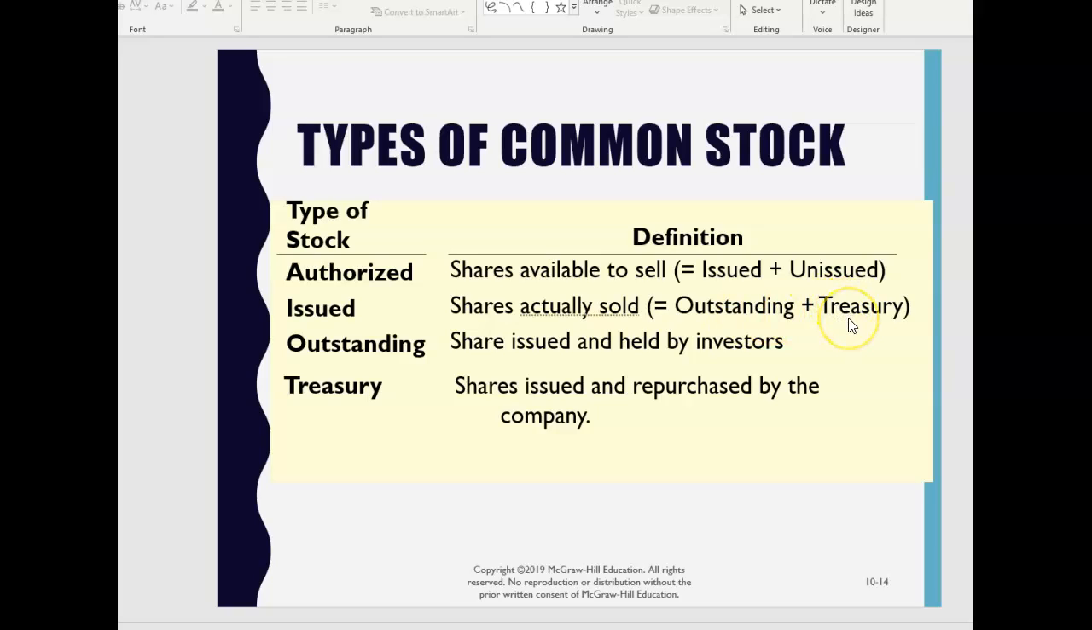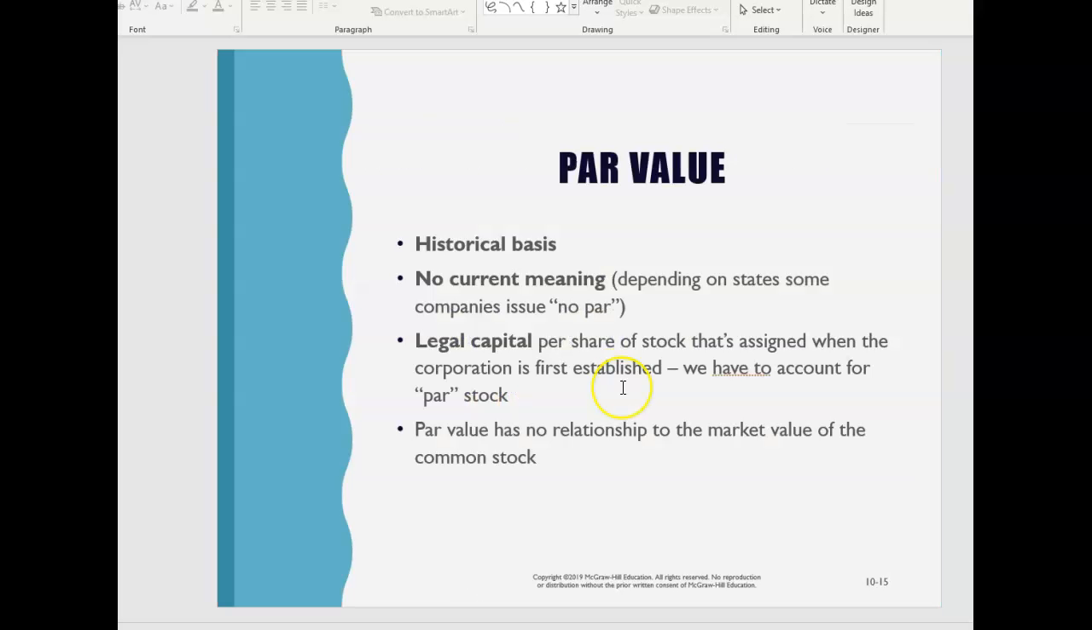And the ones that we have repurchased from the market. Not everybody has treasury shares, but a lot of companies do have some. We'll talk about why. Outstanding shares are still held by our investors, and treasury shares have been issued and repurchased by our company.